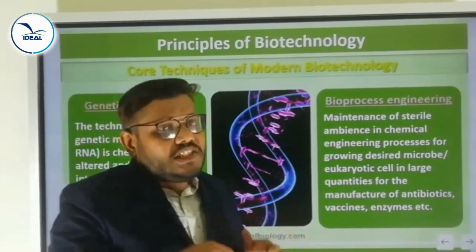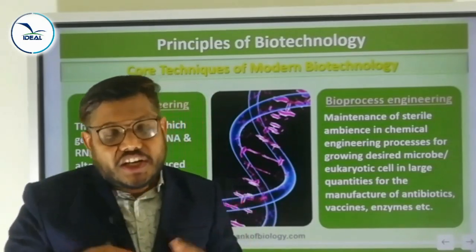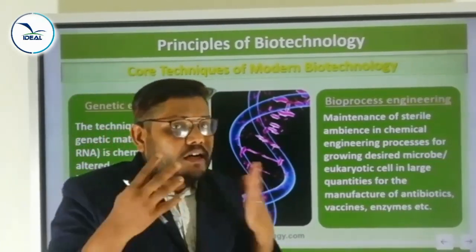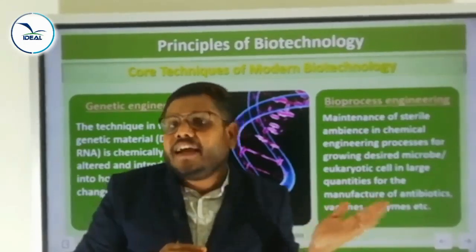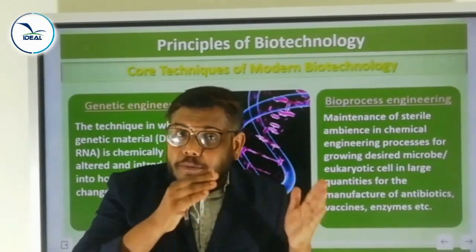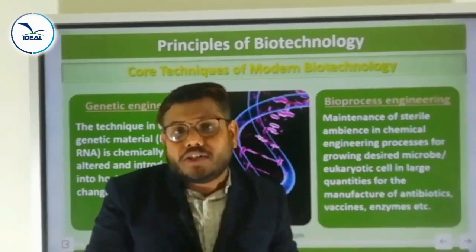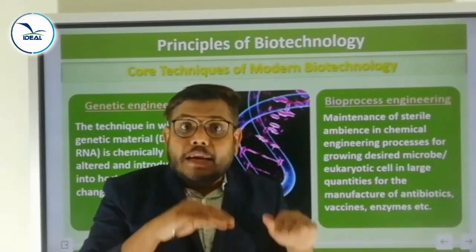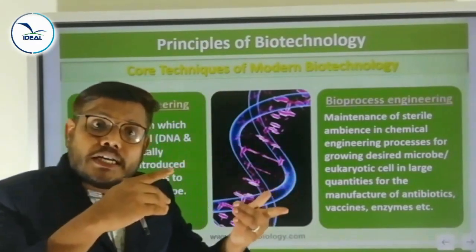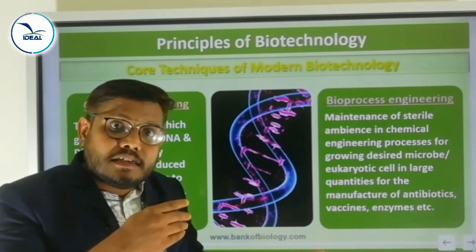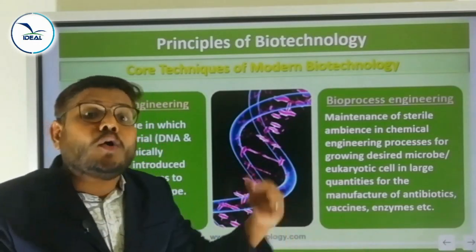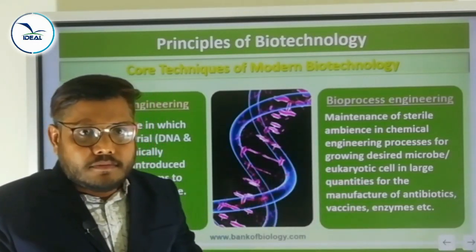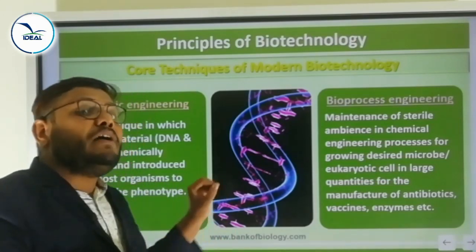What is genetic engineering? In this technique, the genetic material, what are the genetic materials? DNA and RNA. This genetic material is chemically altered and that particular chemically altered DNA and RNA is introduced into the host organism and changes the phenotype.